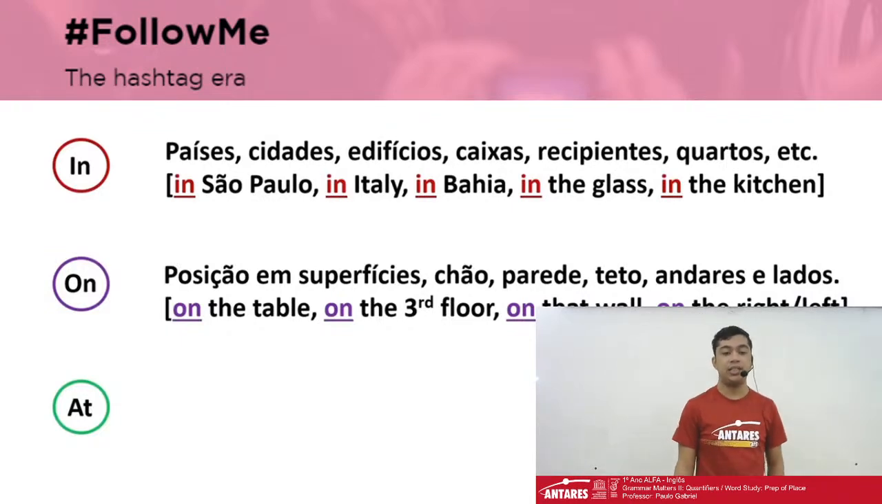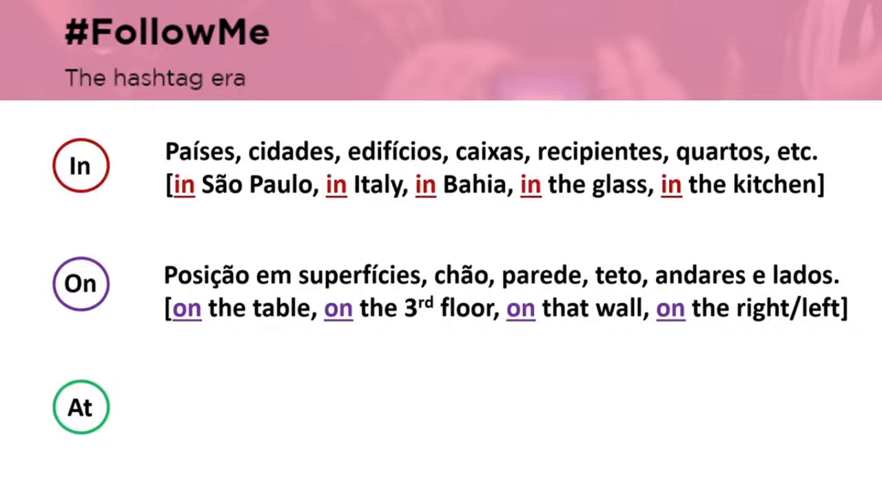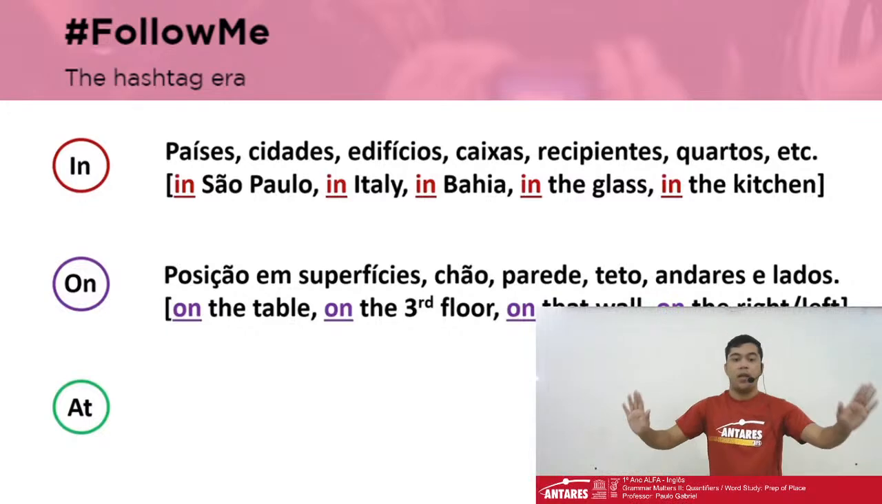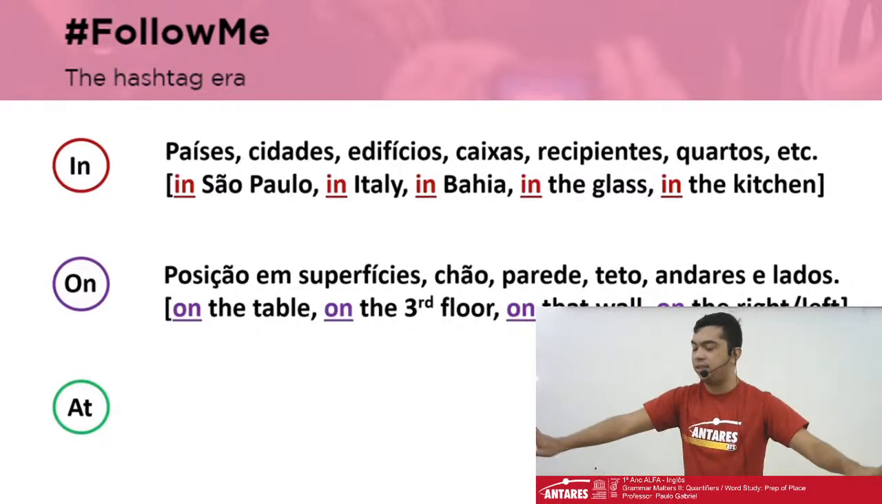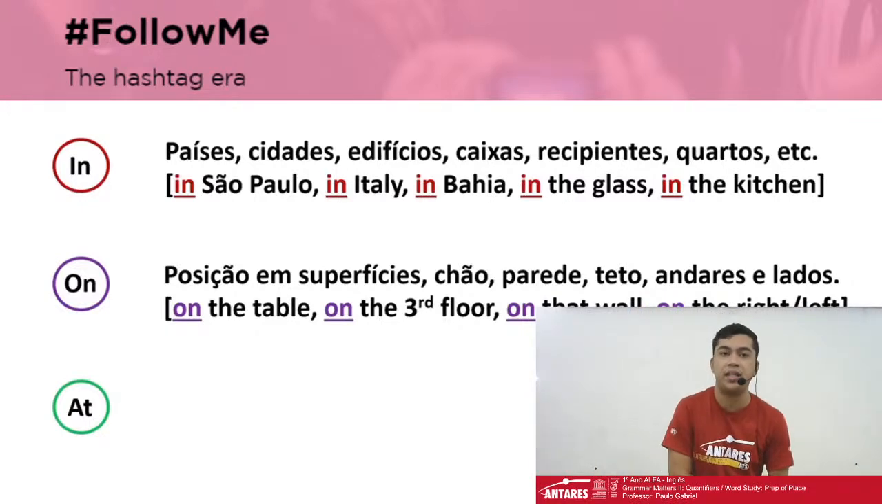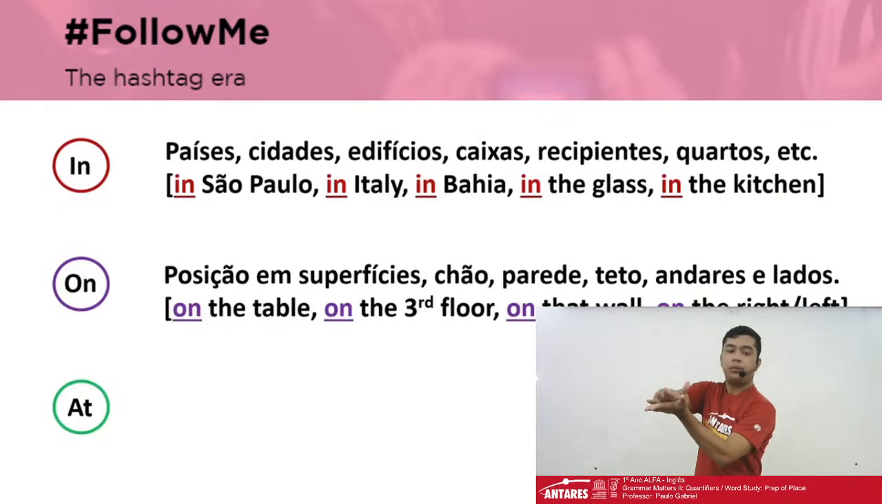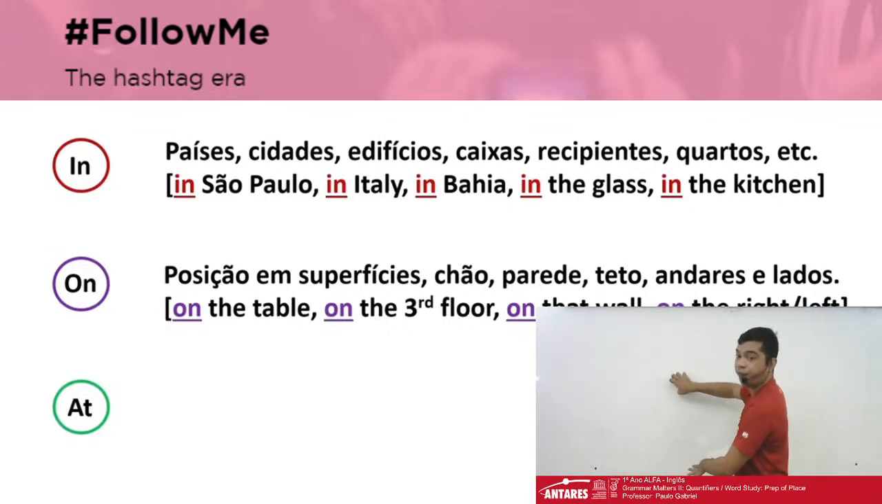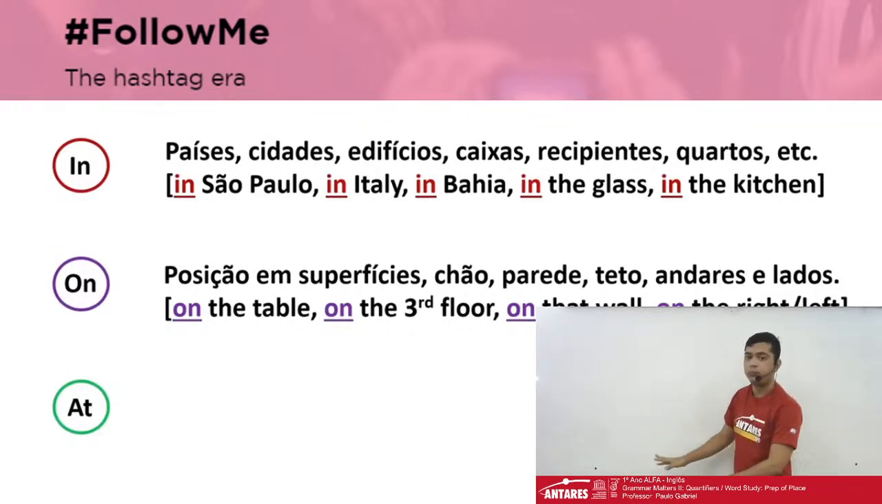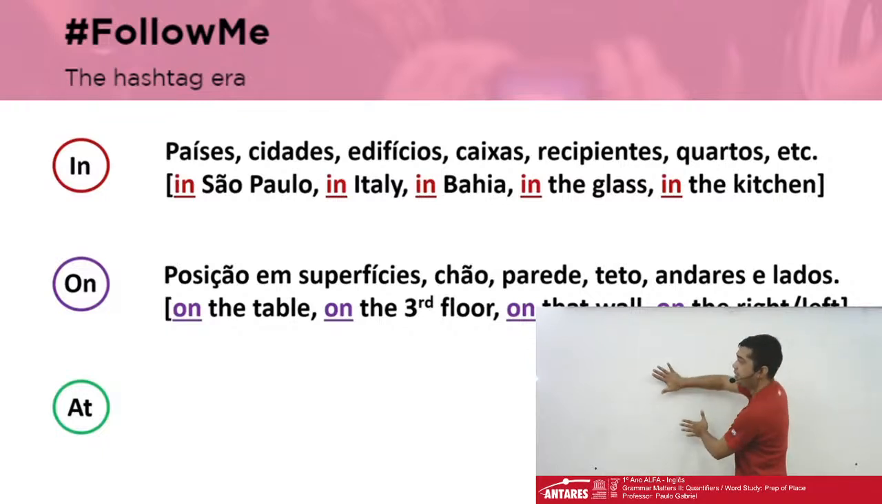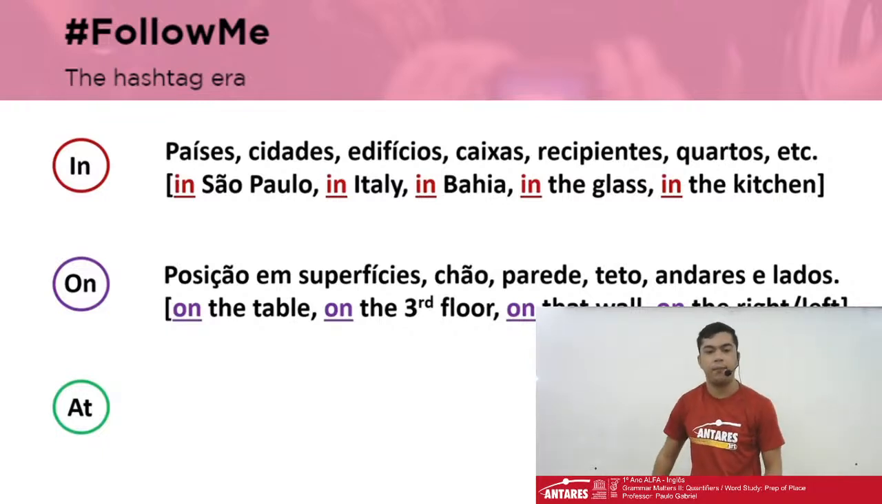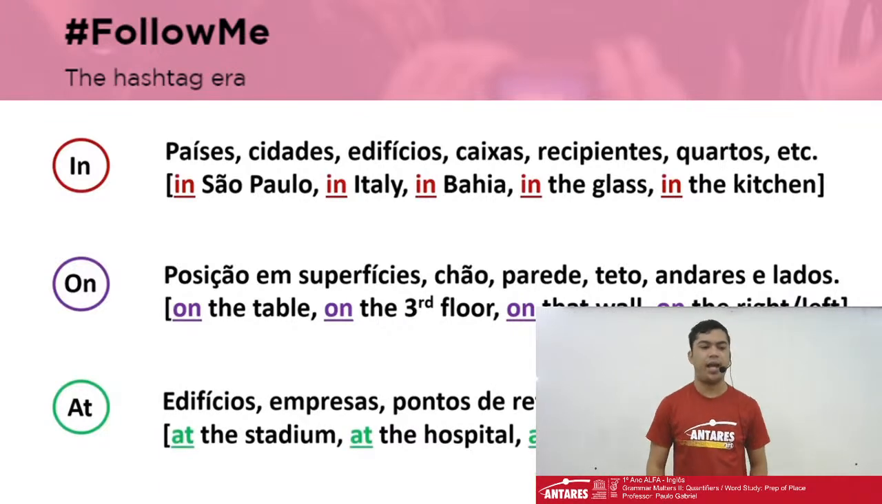On, position in surfaces, okay guys? So when it touches the surface, when it touches the floor, the wall, the ceiling, the floors, the sides, okay? So it's on the table. It's on the third floor. It's on that wall. For example, this board here. The board is on the wall because it's touching the wall, okay? It's on the right, on the left, for example.